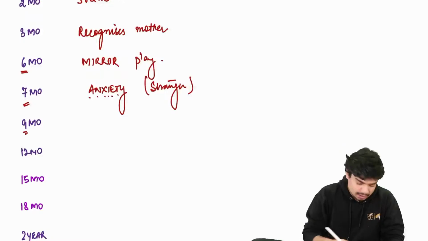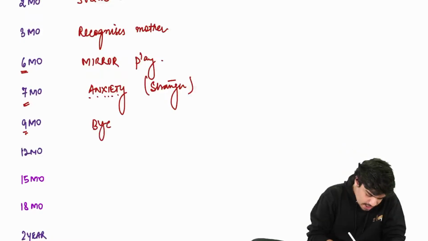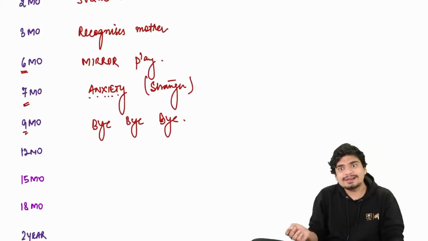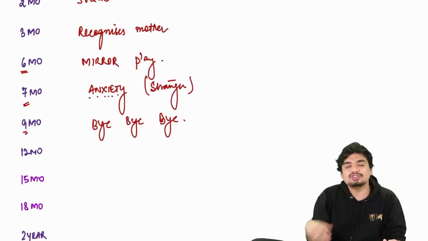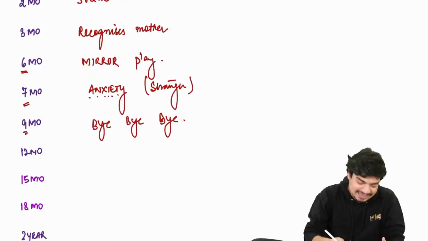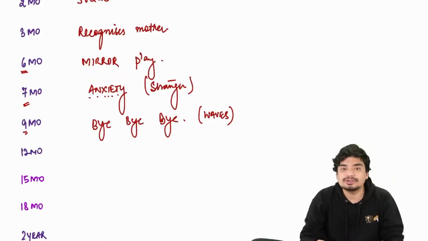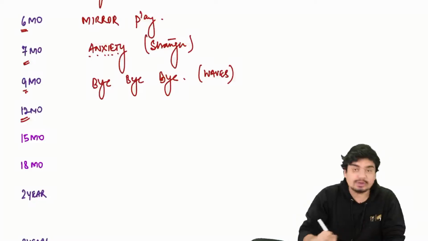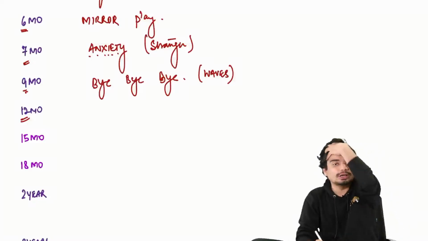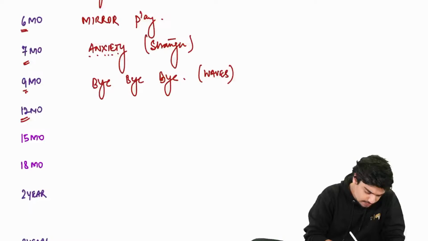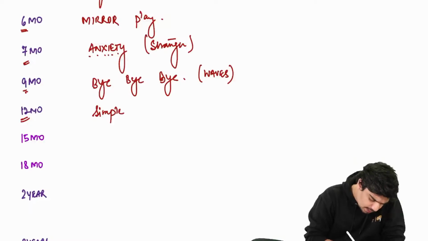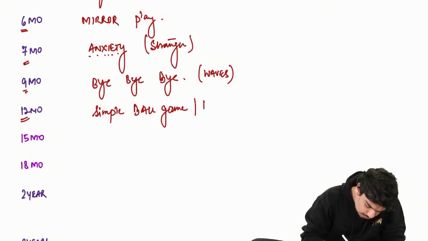9 months. Bye has 3 letters, 3 times 3 is 9. So child is able to wave bye at 9 months of age. At 12 months of age, that is 1 year, child will play a simple ball game and child can kiss on request.